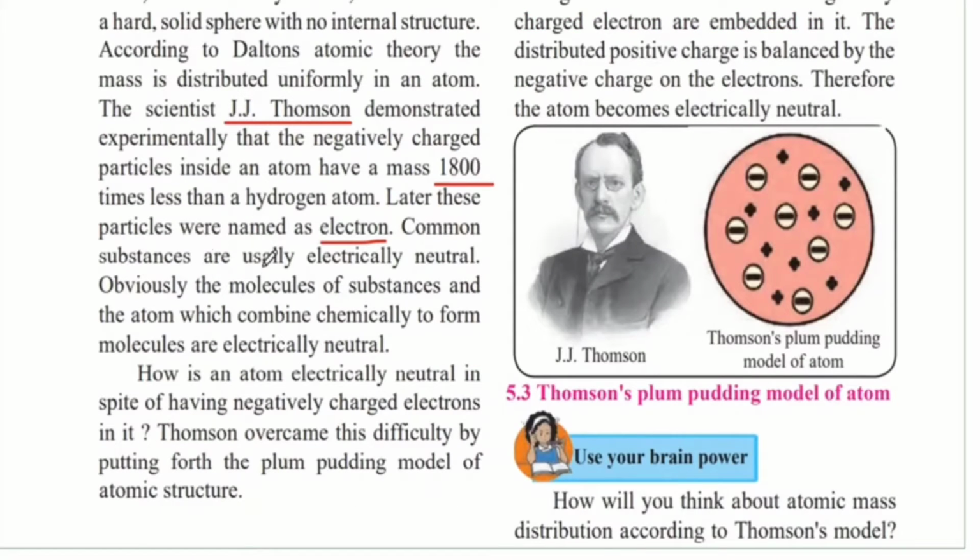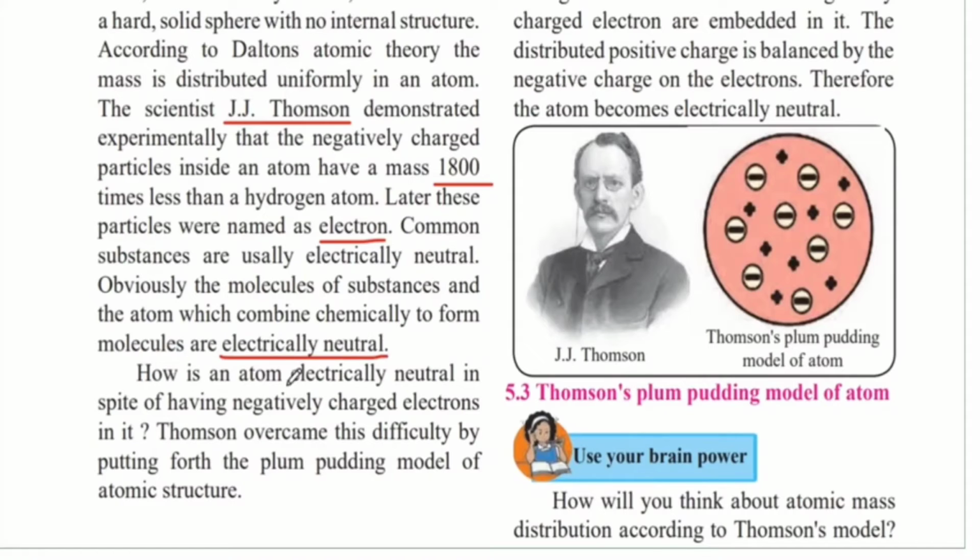Common substances are usually electrically neutral. Obviously, the molecules of substances and the atoms which combine chemically to form molecules are electrically neutral. If you see around you, the book on your table or the pencil will not have any charge and they will be electrically neutral. Because in this substance there is matter, and this matter is comprised of atoms. In these atoms, there are negatively charged particles as well as positively charged particles. Both these together make the substance electrically neutral.